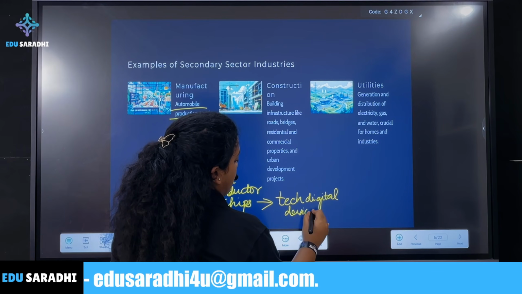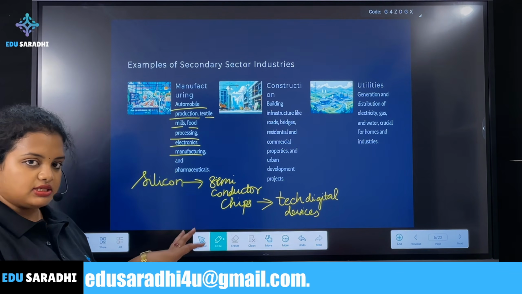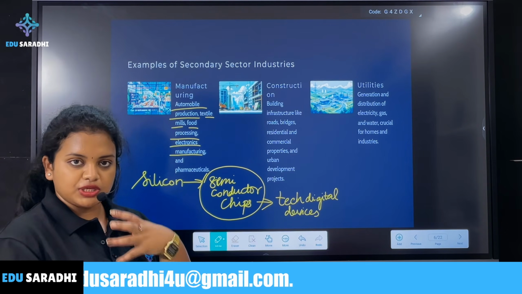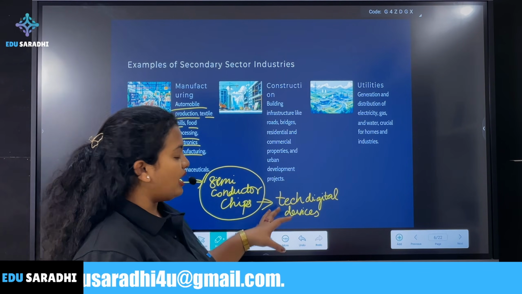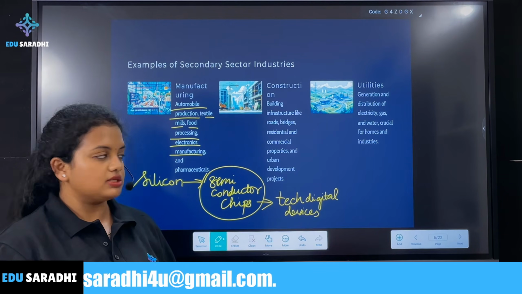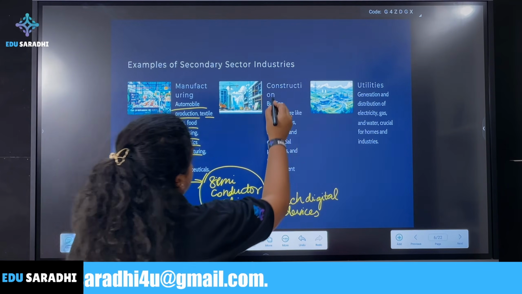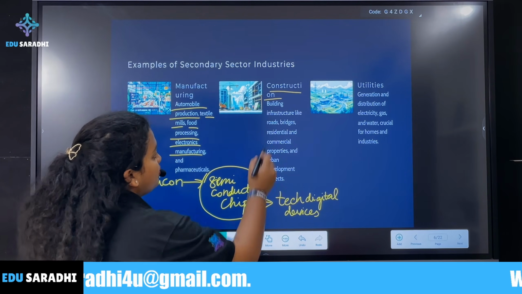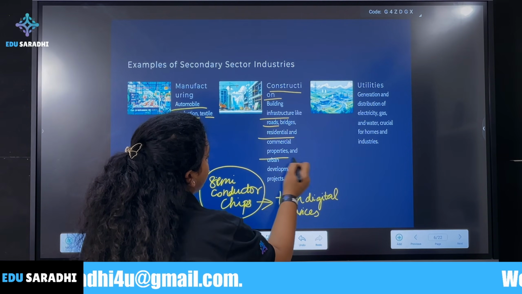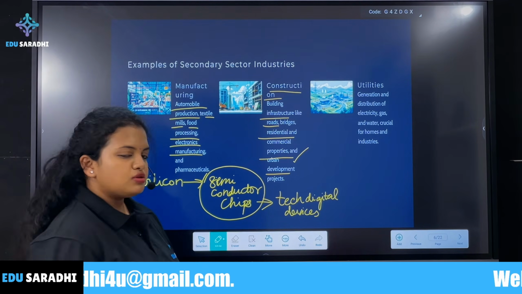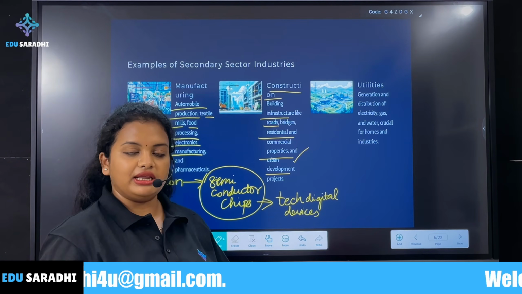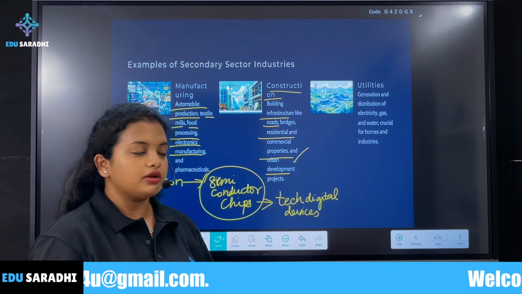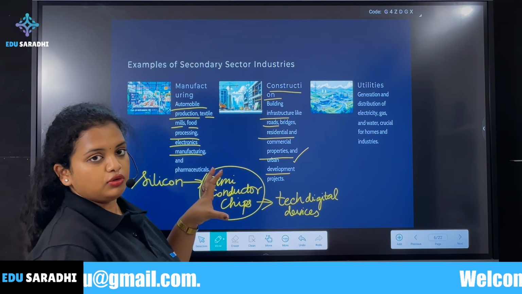So when silicon is extracted, we can use it for building semiconductor chips, which will be very helpful for all our digital devices. Next, construction works. In construction, we also have secondary sector industries involved, like bridges, roads, properties, and urban development. We get some cement, you build a building, then you can give it for rent, or do some business there, or live there. That kind of thing is happening through the secondary sector.